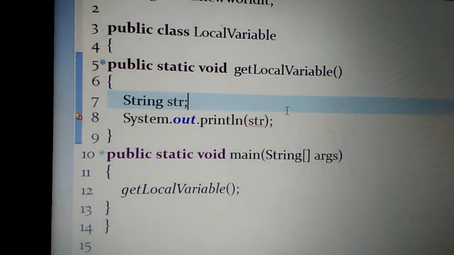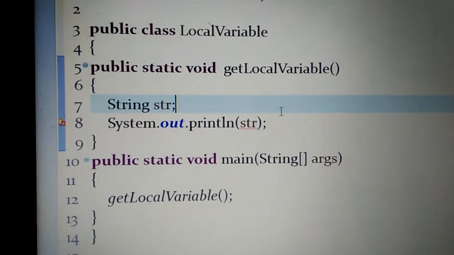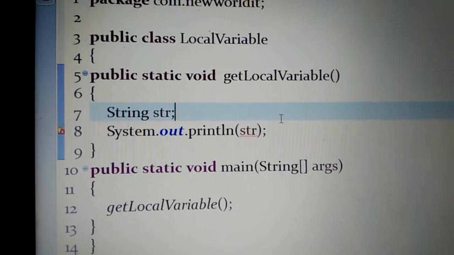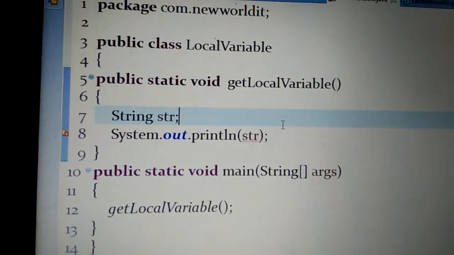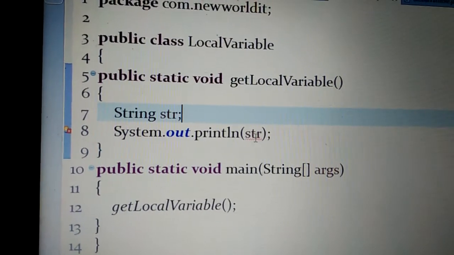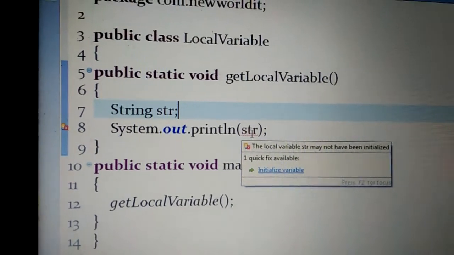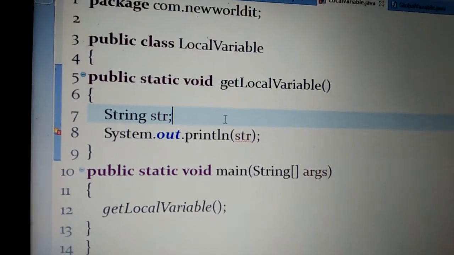The interview questions are: if we use a local variable within another method, what does it throw? It throws a compilation error. If we use a local variable without initialization, what will happen? It shows a compilation error. These are the two important main interview questions, guys. Please keep them in mind.